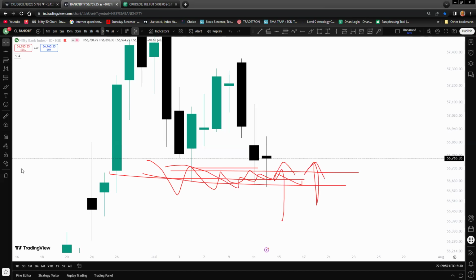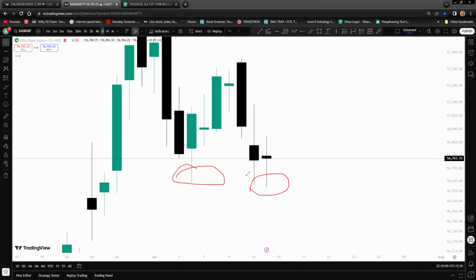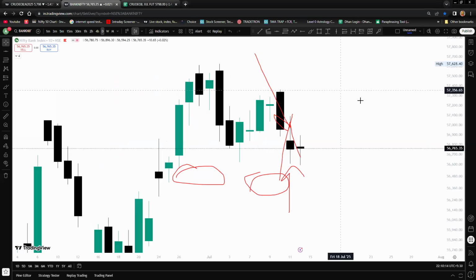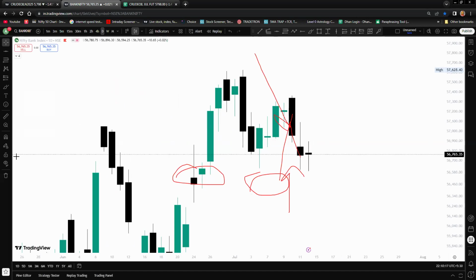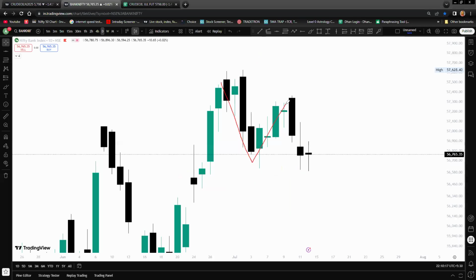Whenever the market comes to this area, the candle goes in the upside direction, meaning pressure is coming from the downside. The sellers are giving pressure, but not much, because the buyers are buying very aggressively from the bottom. So this is the aggressive buying area, and it prevents the sellers from pushing it down. For tomorrow, if it is again like this, there is a higher possibility of a green candle formation. So tomorrow there can be a sideways to bullish move in Bank Nifty.